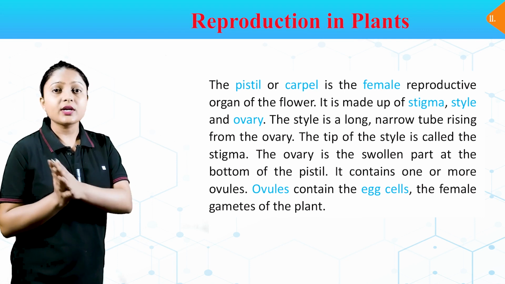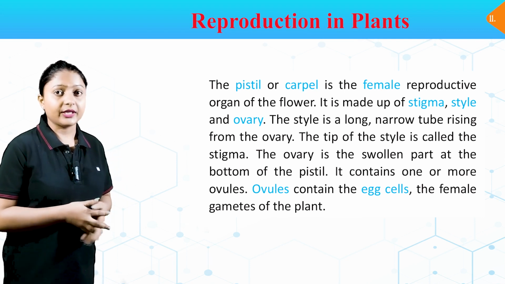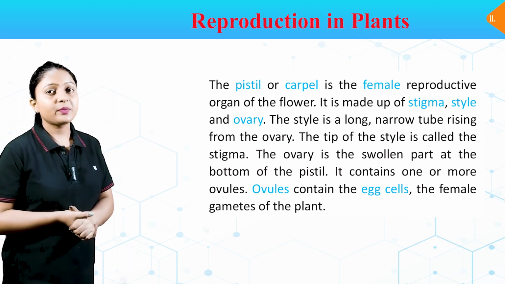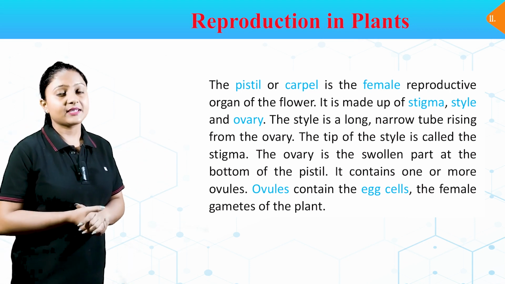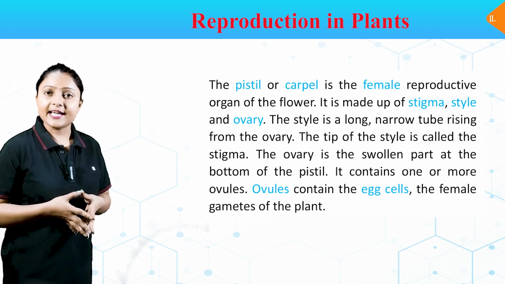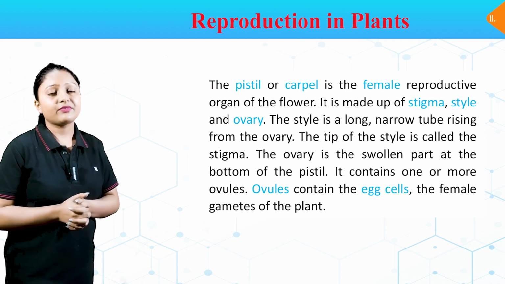The style is a long narrow tube rising from the ovary. The tip of the style is called the stigma. The ovary is the swollen part at the bottom of the pistil. It contains one or more ovules. Ovules contain the egg cells, the female gametes of the plant.